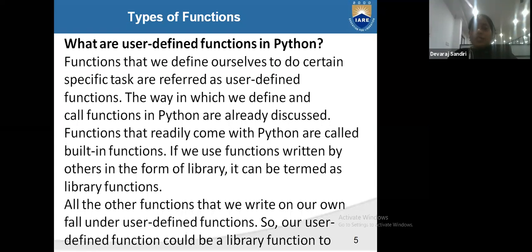Functions that readily come with Python are called built-in functions. Whatever the range function, the print function, these are all built-in functions. If we use functions written by others in the form of a library, they are termed library functions. All the other functions that we write ourselves come under user defined functions, meaning we can create our own function.